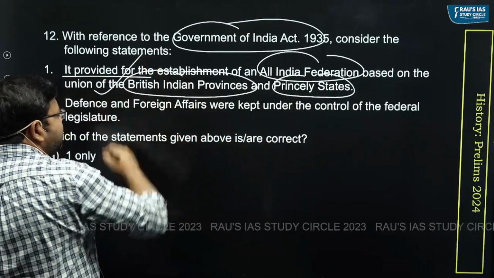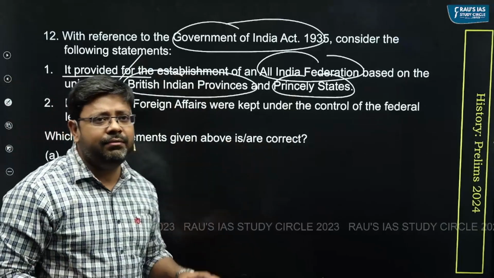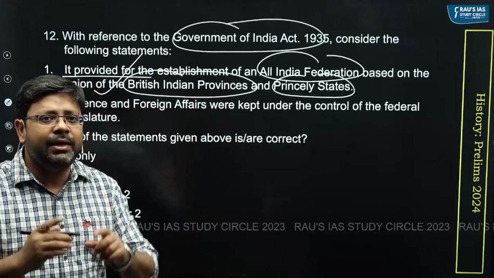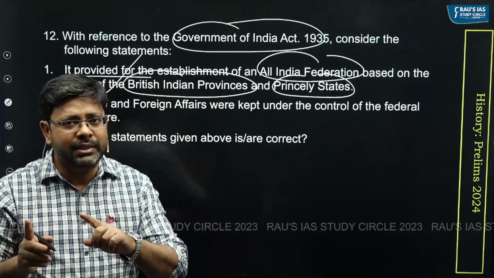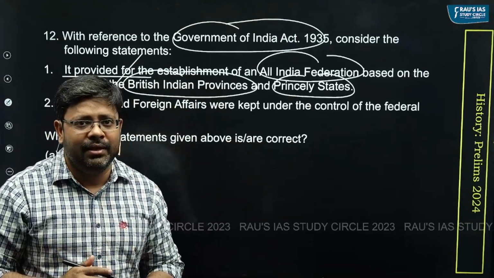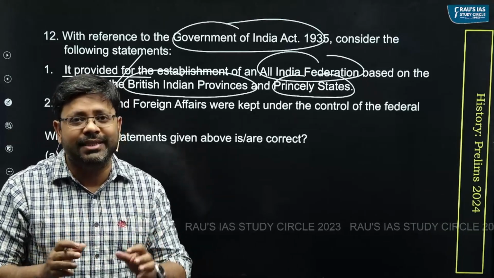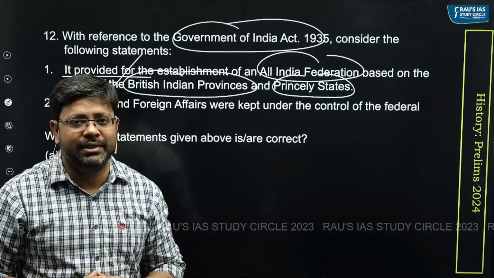The first statement is correct. The most striking feature of the Government of India Act 1935 was that it provided for a federation of both the provinces and the princely states. And it is more interesting to know that the federation could never come up because the princely states never agreed to become part of this.